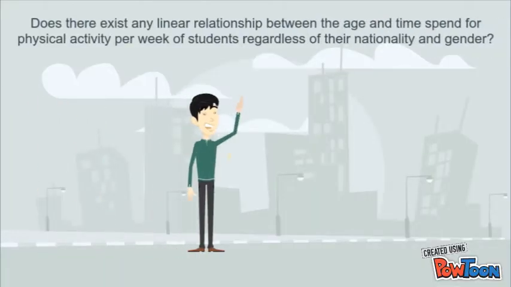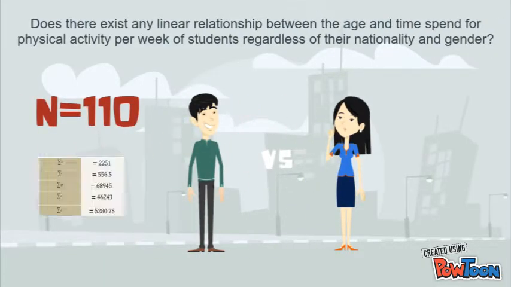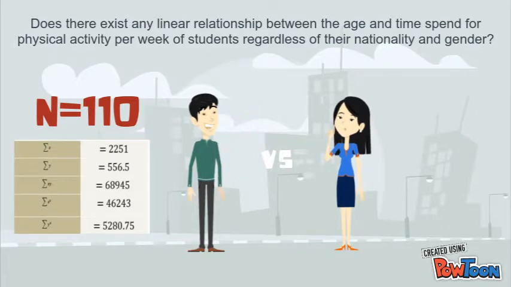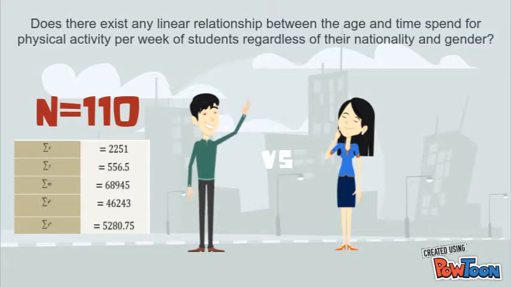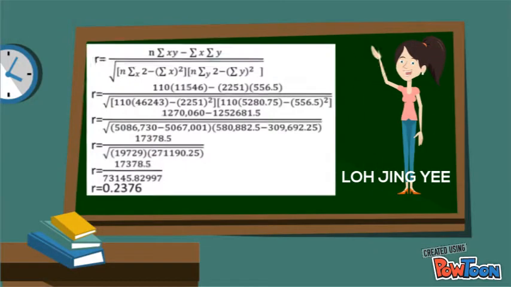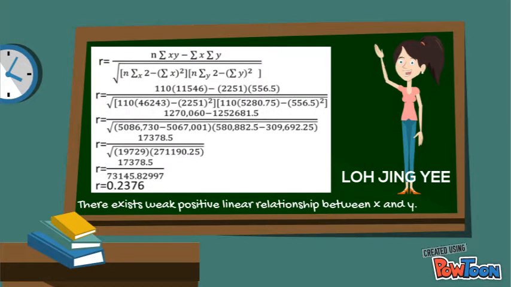And for part D, does there exist any linear relationship between the age and time spent for physical activity per week of students regardless of their nationality and gender? This is the data that we collect from 110 students. The result that we calculate shows that there exists a weak positive linear relationship between X and Y. That means the age and the time spent for physical activity is not related.